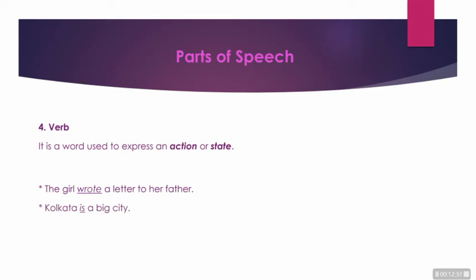Kolkata is a big city. Here, is points to the beingness or state of Kolkata. It is being a big city. Iron and copper are useful metals. Iron and copper, both the metals are in a state of being useful things. So it is defining the state of these metals.